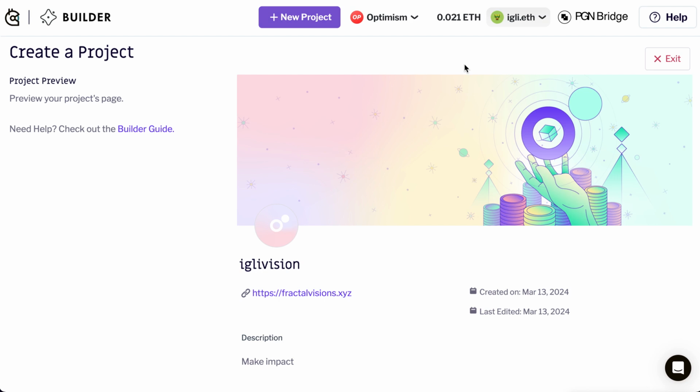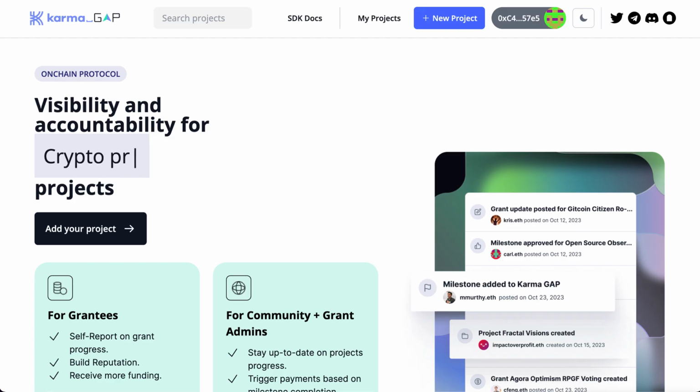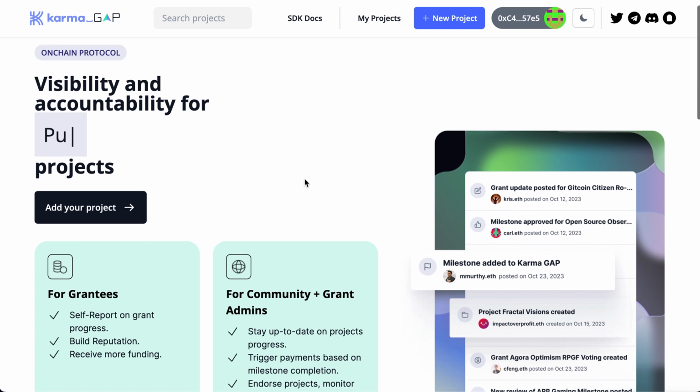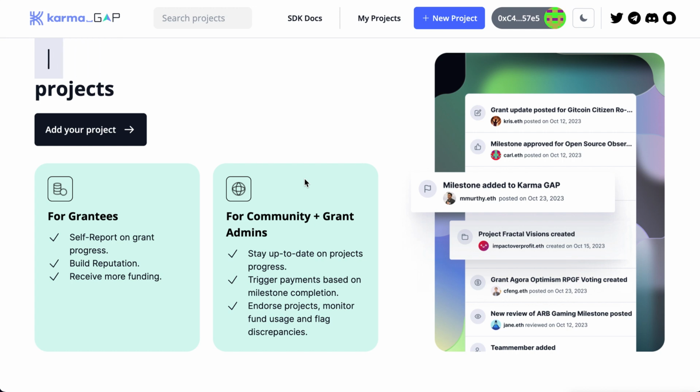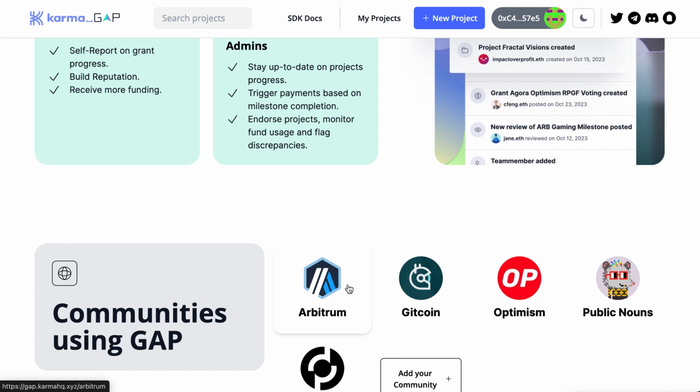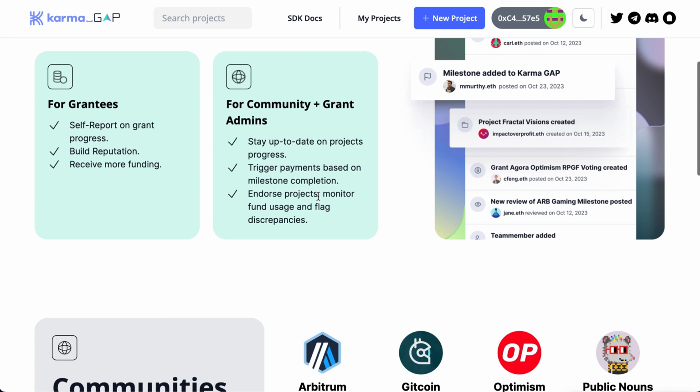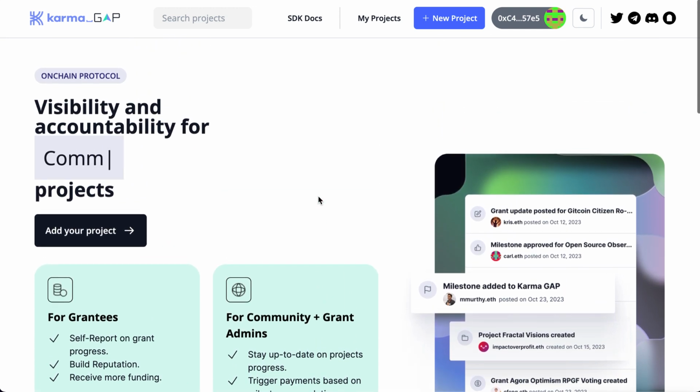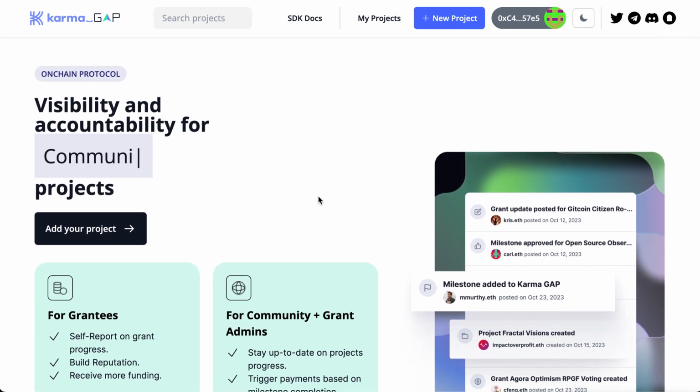All right, and then if you've already been a part of Gitcoin or you're just getting started, you'll want to utilize Karma. Karma has the grantee accountability protocol, and we will be pointing people to Karma to utilize this for the previous grants that they got through Gitcoin, Optimism, or any of the other grant ecosystems. And we want to see this data before they are accepted into this round if they have received funds from any other grants.